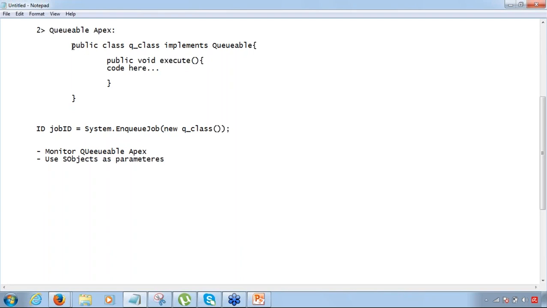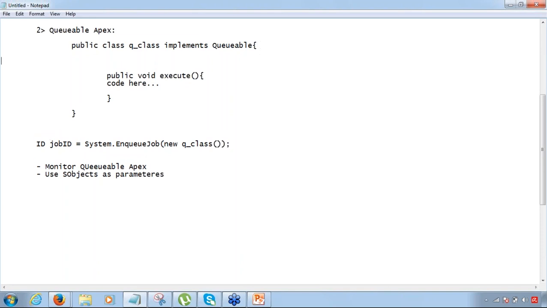Since this entire class is going to the job queue, you can define some parameters here, something like this, and you can call these, and these parameters can be called here.